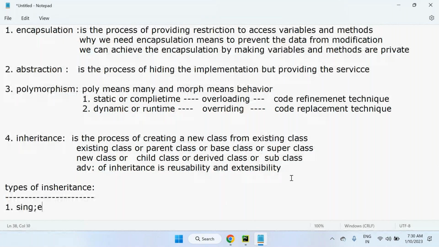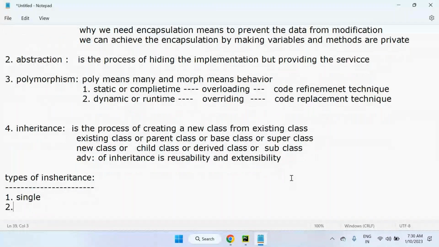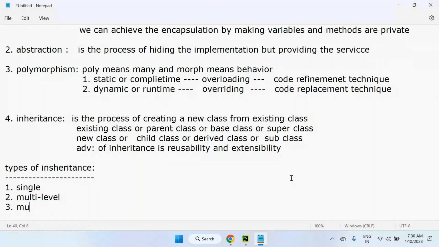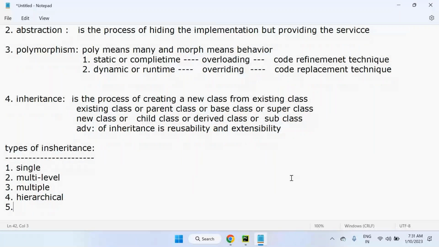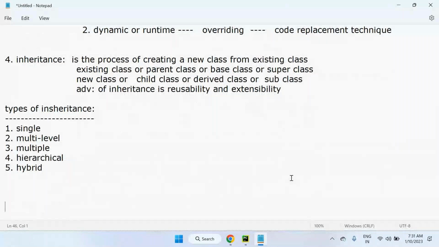Next one is multi-level inheritance. Next one is multiple inheritance. Next one is hierarchical inheritance. Next one is hybrid inheritance. These are all the inheritance types: single, multi-level, multiple, hierarchical, and hybrid.